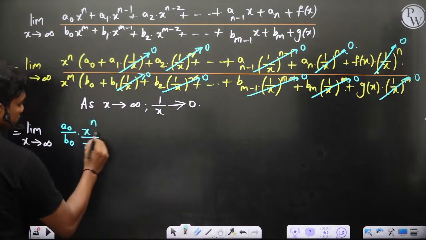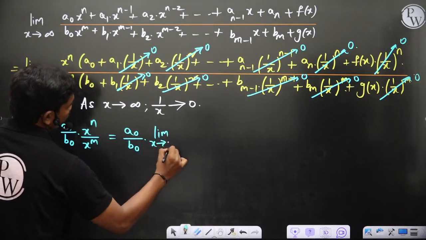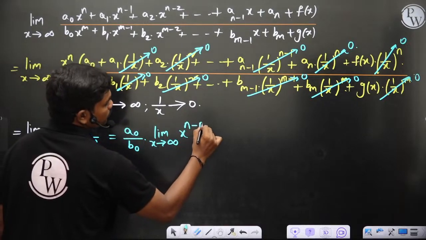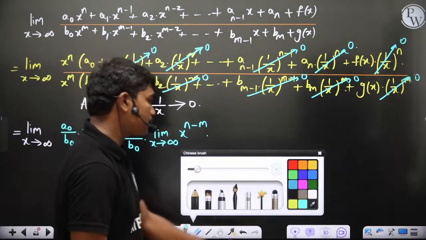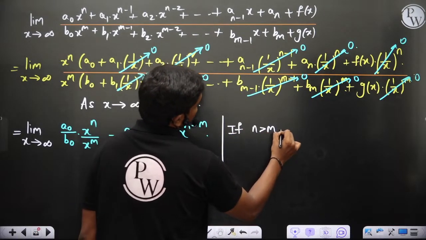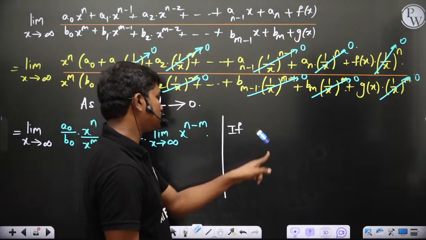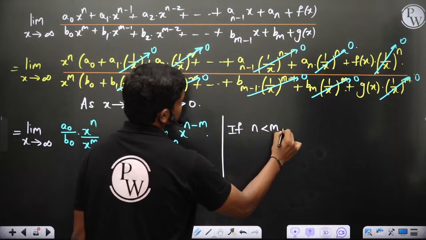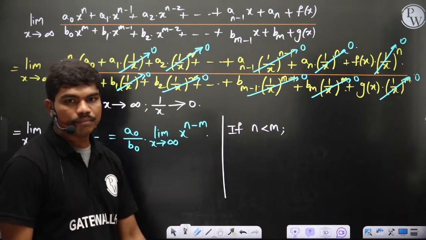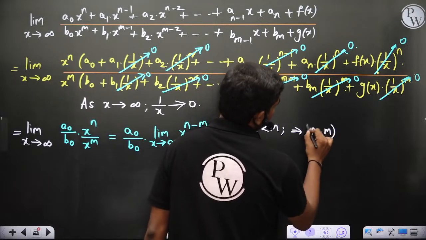Okay, then this is what you have, a0 by b0 into limit x tends to infinity of x power n minus m, because x power n divided by x power m gives you x power n minus m. Now try to understand one thing. If n is greater than m, okay, or if n is less than m, let's say for example first, if n is less than m, because that's the first case I have written here when I'm writing the formulation, I have written n less than m. So if n is less than m, ultimately this power will become negative, correct? So n minus m is negative.